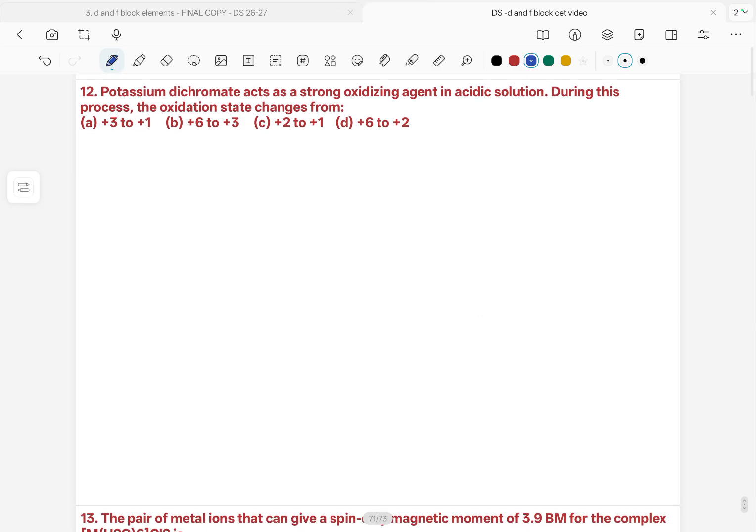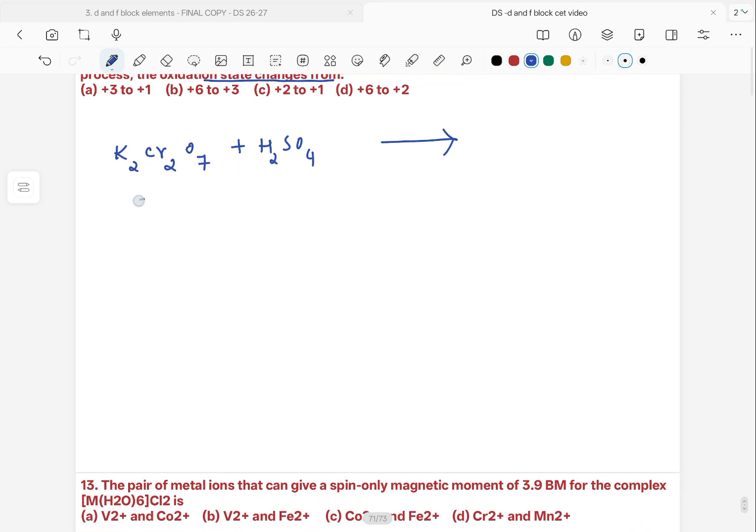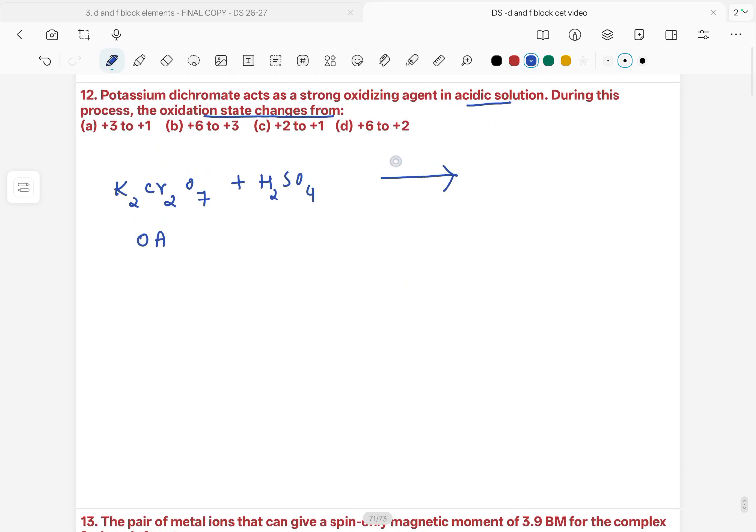The question is like this: potassium dichromate acts as a strong oxidizing agent in acidic solution. During this process, the oxidation state changes from what to what? Let's write the equation. Potassium dichromate, K2Cr2O7, in acidic medium H2SO4. What happens? Potassium dichromate will act as an oxidizing agent and it will undergo reduction. Reduction into what? Reduction into chromium ion Cr3+.